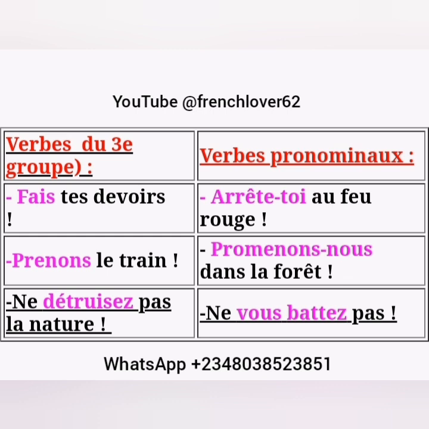Promenons-nous dans la forêt. Let's stroll in the forest. Let us stroll in the forest. Ne vous battez pas. Ne vous battez pas means don't fight. As among you, in the group, like you're telling a group of people not to fight.